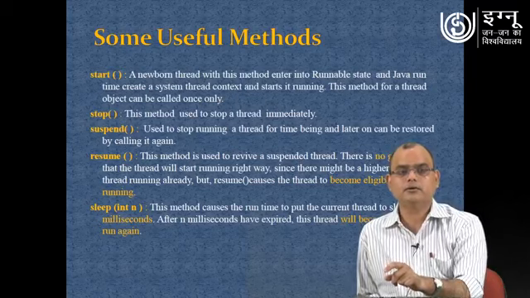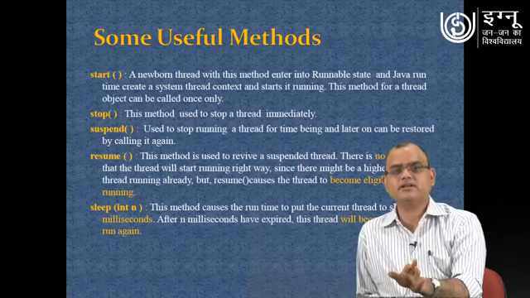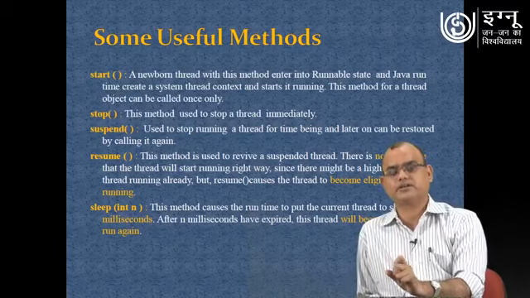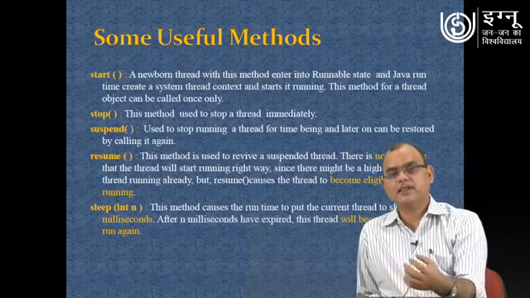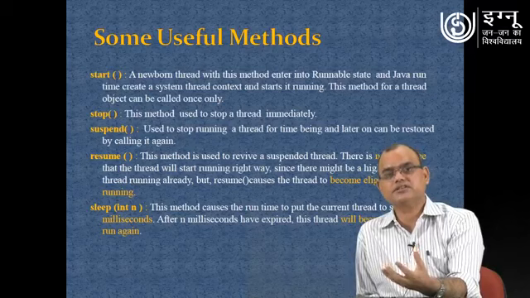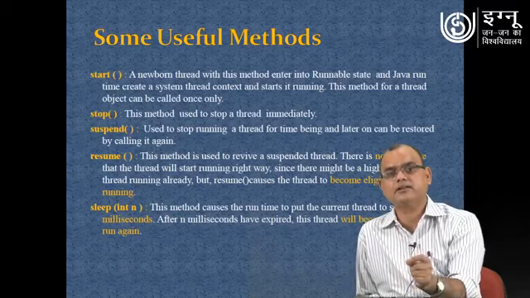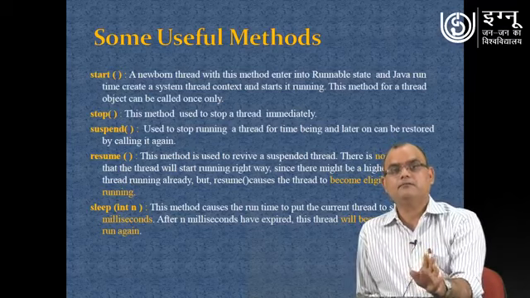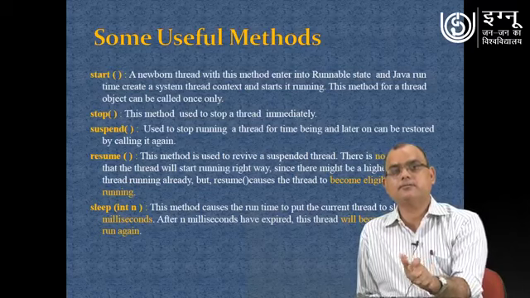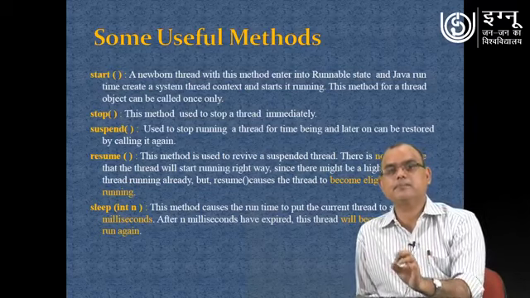The stop method is used to stop the thread immediately. It is a kind of forceful stop of the thread, because after completion of the execution process, a thread automatically stops or goes to the dead state. But with stop, you are forcefully stopping the thread.